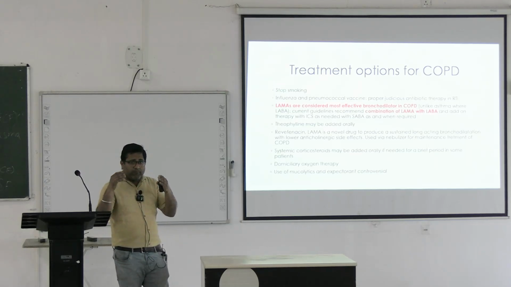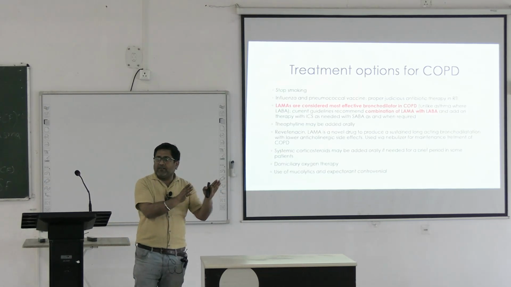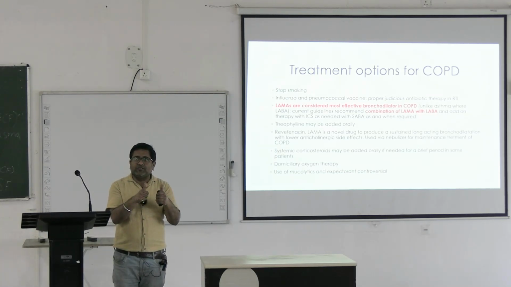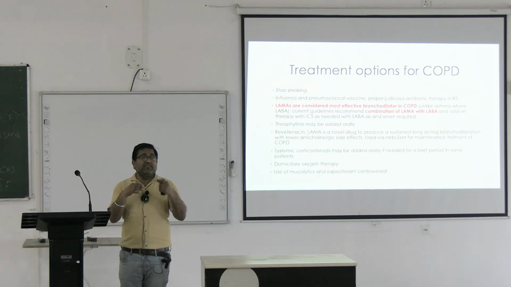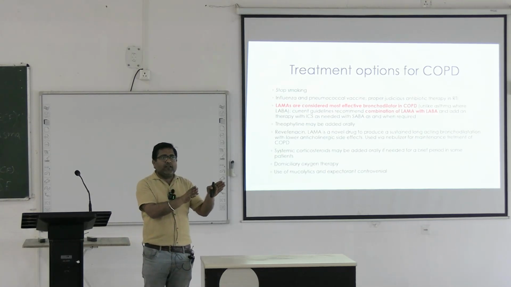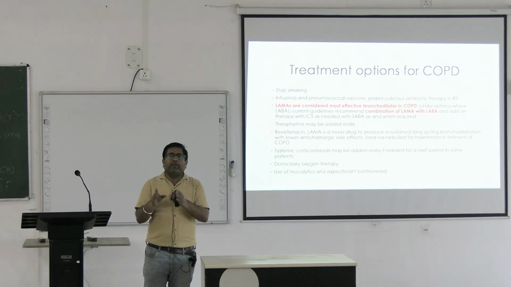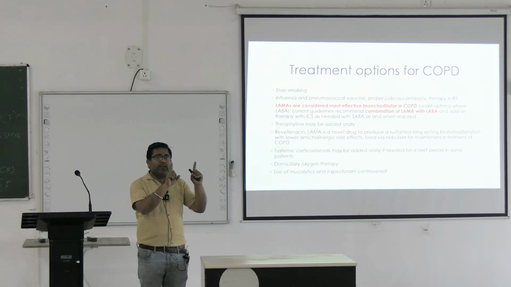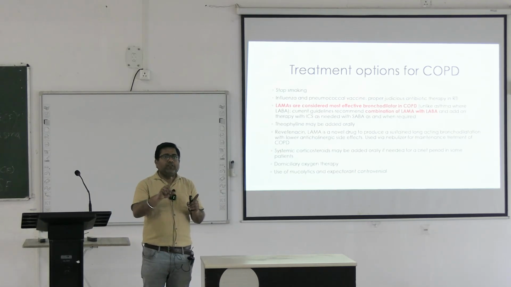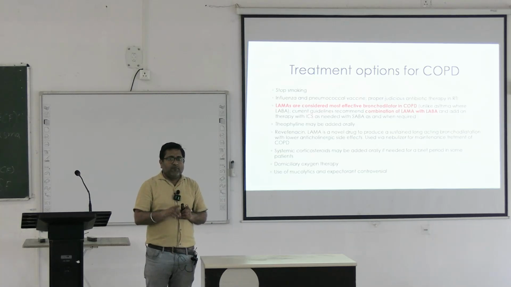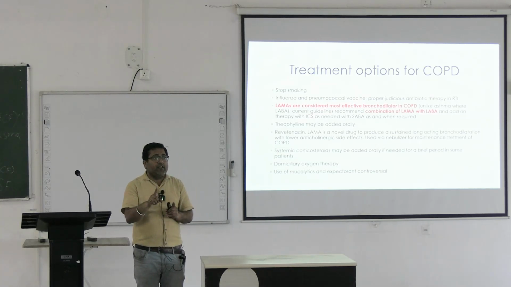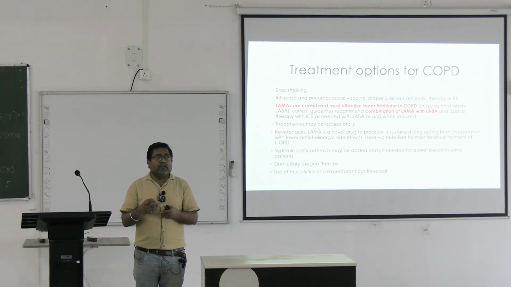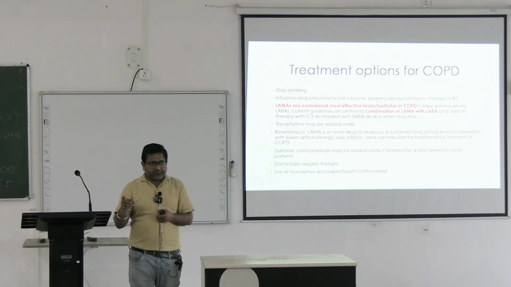So the basic treatment difference in a COPD patient and in a bronchial asthma patient is that in bronchial asthma we prefer inhalational corticosteroid as the first line therapy to decrease the inflammation, along with which we combine long-acting beta-2 agonist. But in case of a COPD patient, the drug of choice is long-acting muscarinic antagonist. Along with that we add long-acting beta-2 agonist. We do not give inhalational corticosteroid as a first line therapy. Why? Because there is a chance of increase of respiratory complications.